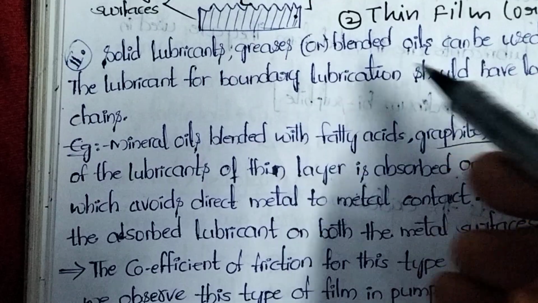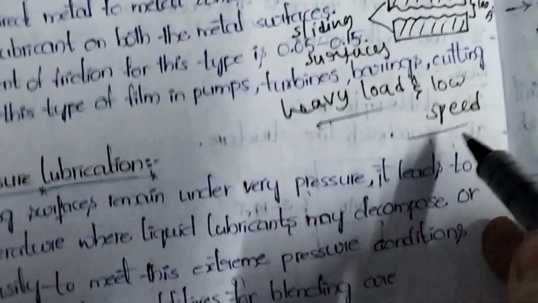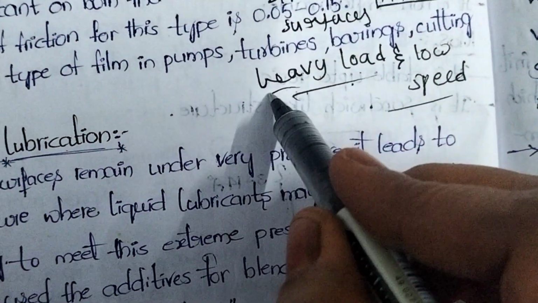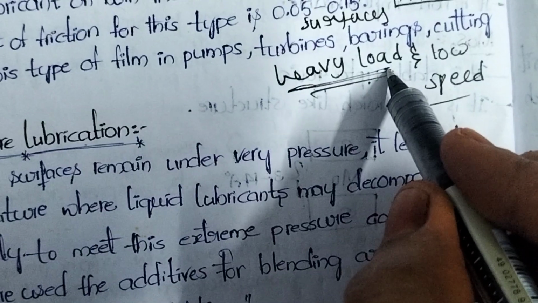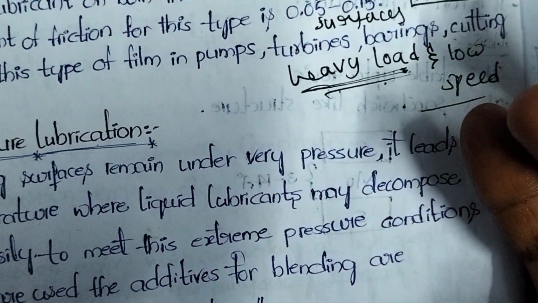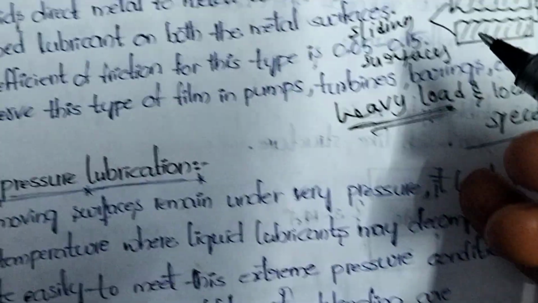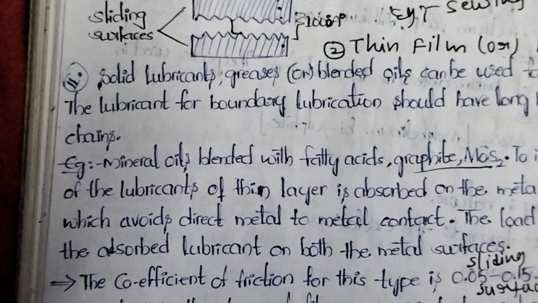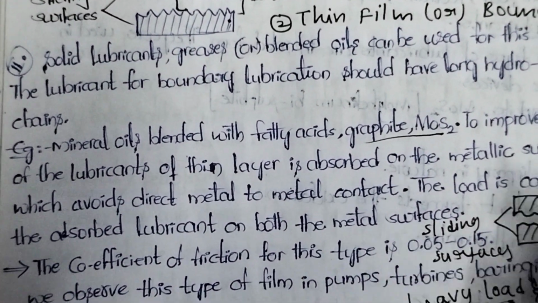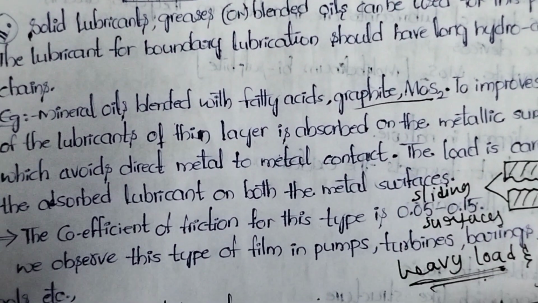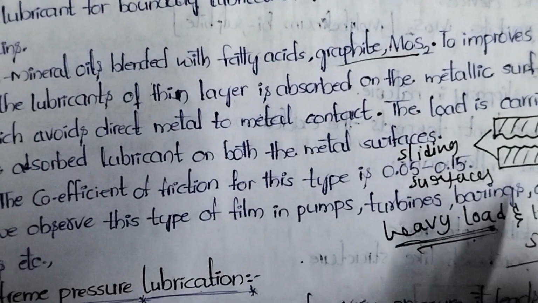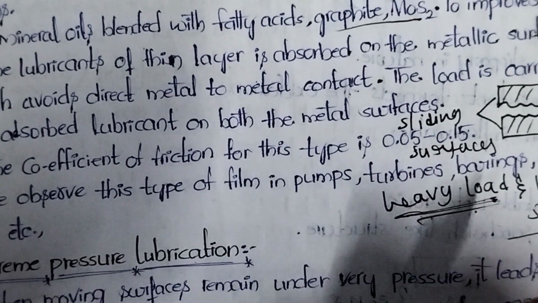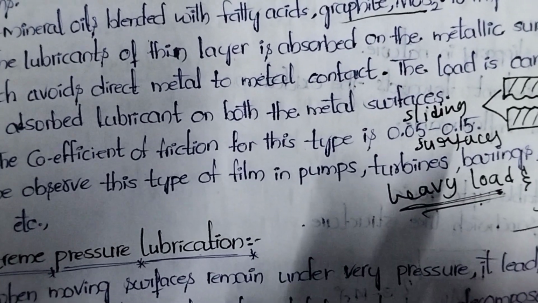If we apply liquid lubricants in this condition, where the load is heavy, they will evaporate very easily. To bear that situation, we use solid lubricants or blended oils, as well as greases, which satisfy that condition.